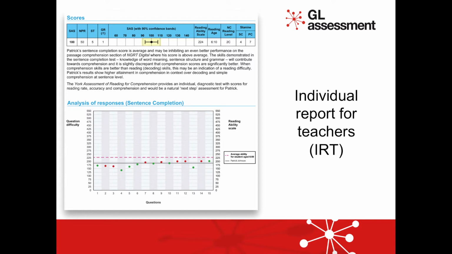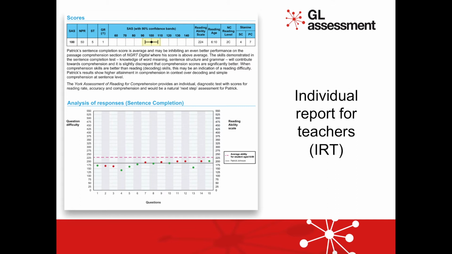This report contains a question-by-question track for both the sentence completion and passage comprehension sections of the assessment. The assessment begins by asking questions based around the average performance level of similarly aged students. After examining responses from the first 3 questions, the software varies the difficulty of the questions to gain the best measure of their reading performance level. The performance level determined is used to choose the best passages to assess passage reading skills.